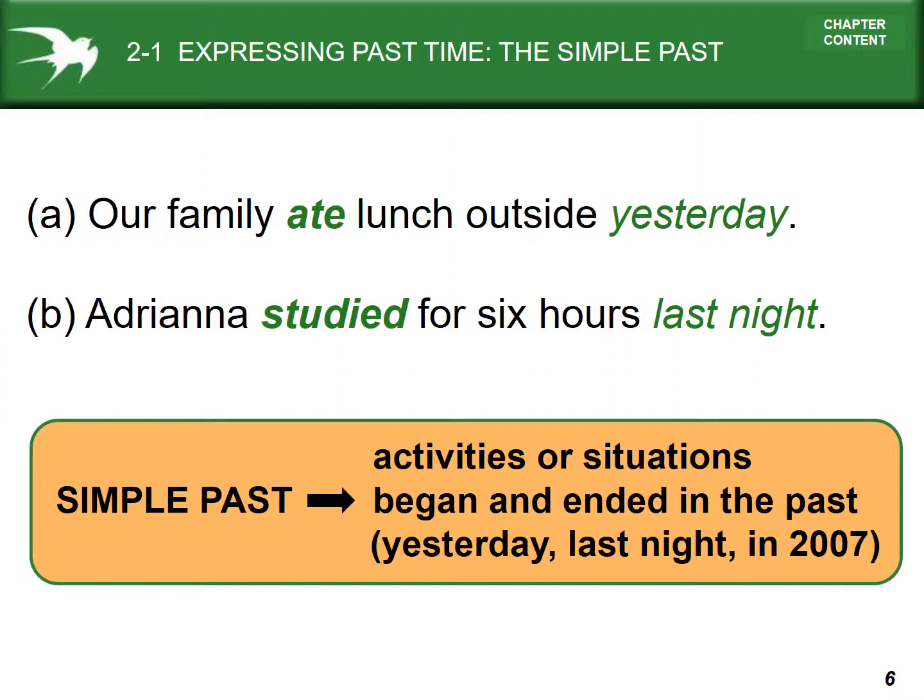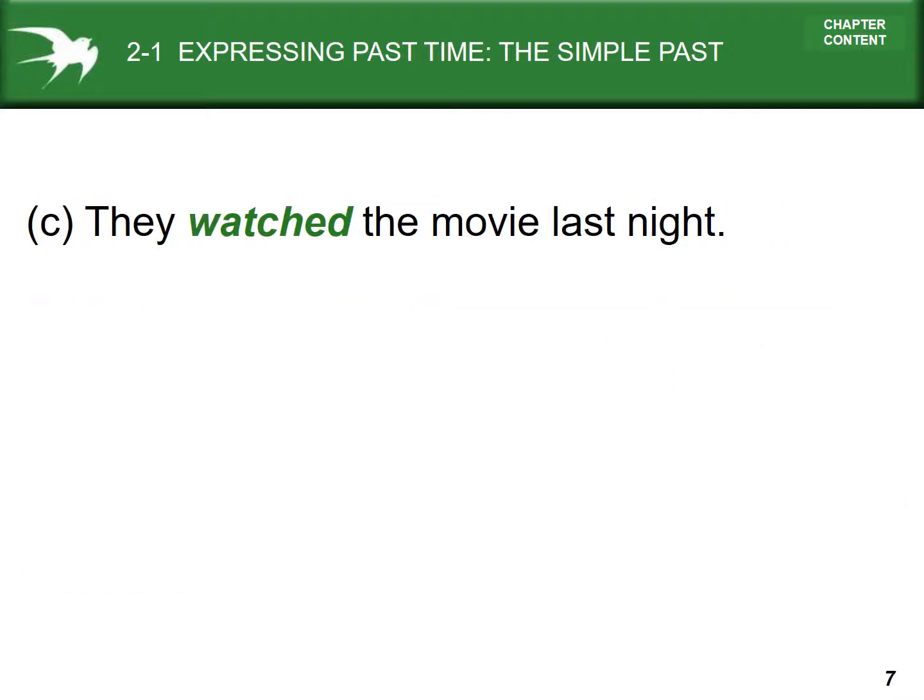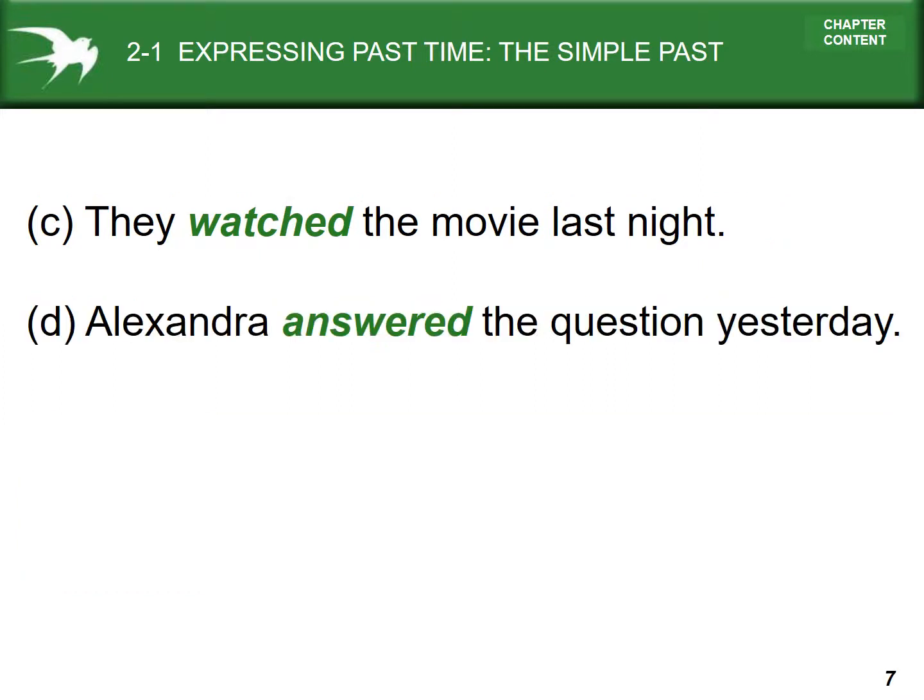What we see are activities or situations that began and ended in the past. Yesterday, last night, in 2007, in 1950, in October 2017, whatever the time may have been, it's something that happened in the past, and it's over. They watched the movie last night. Alexandra answered the question yesterday.